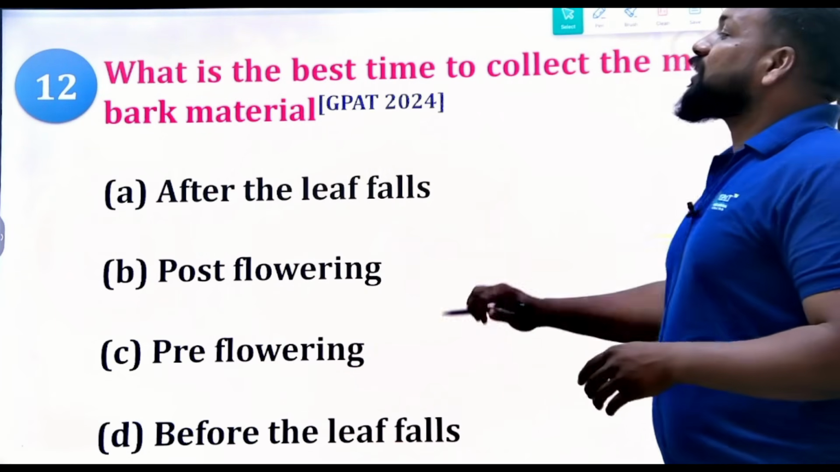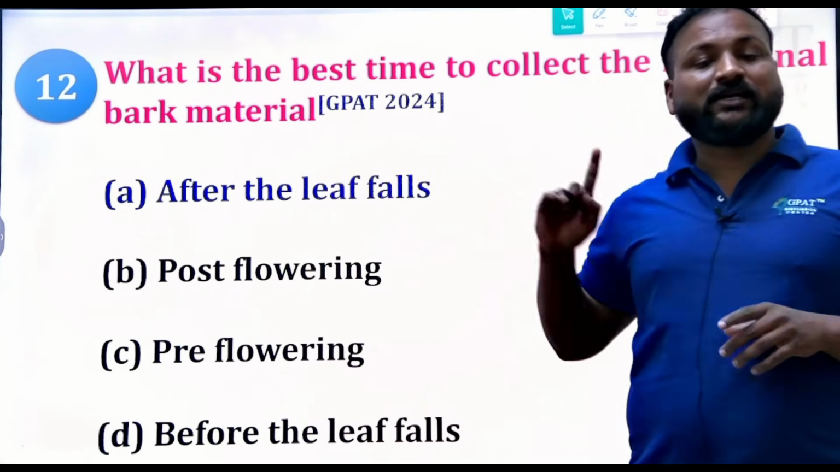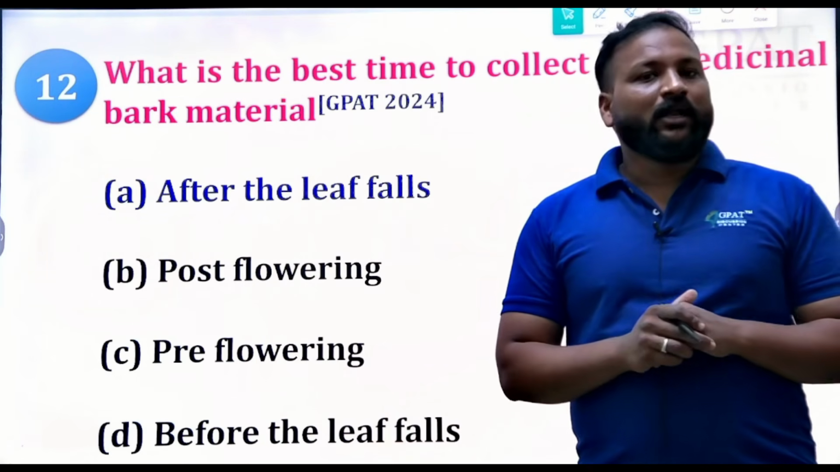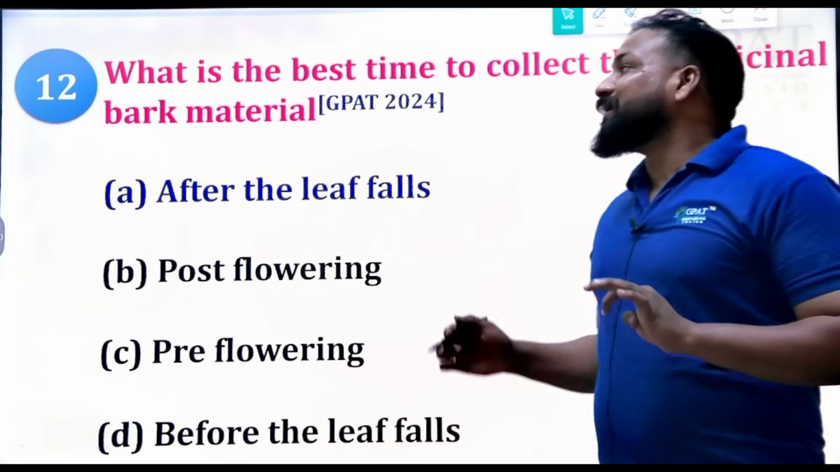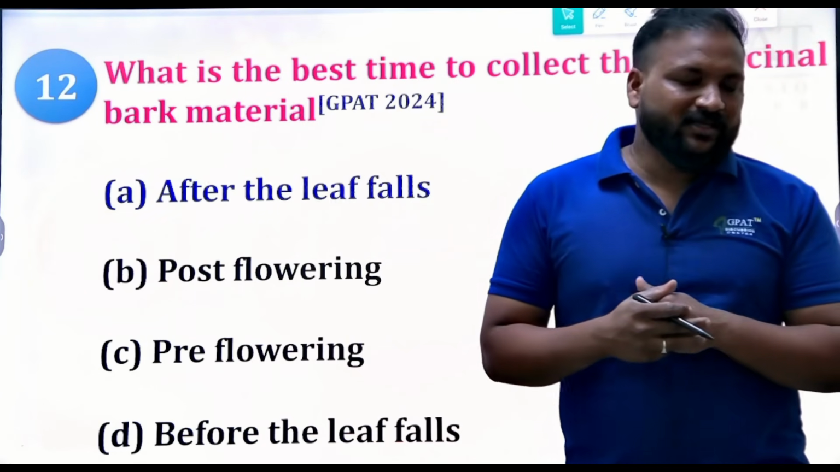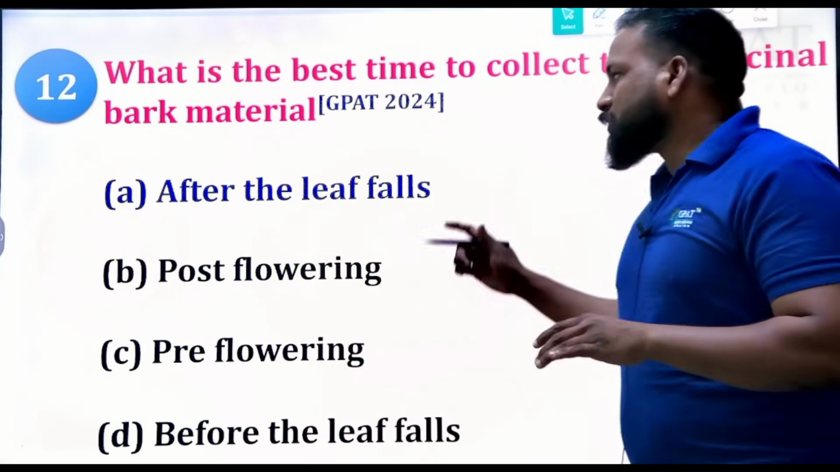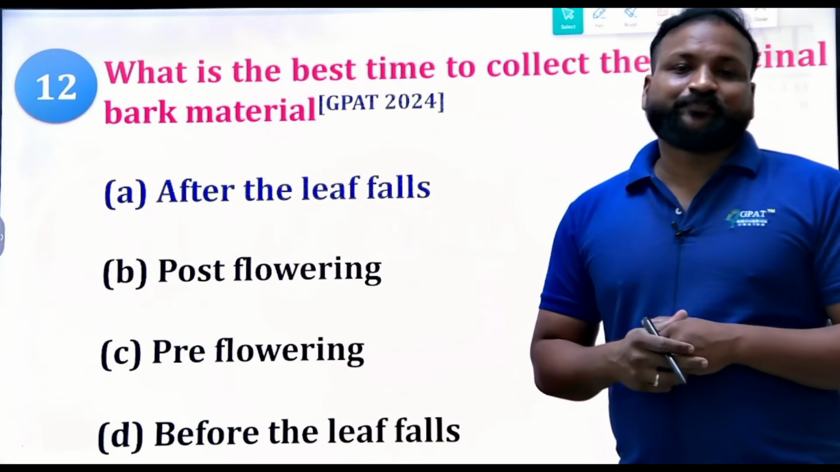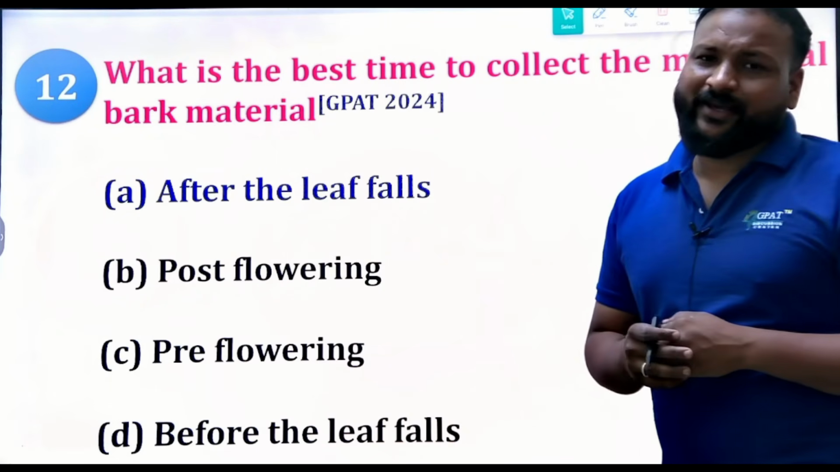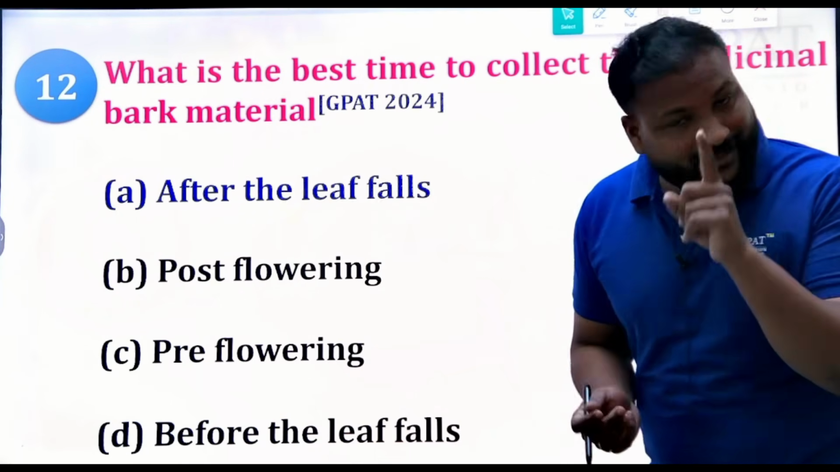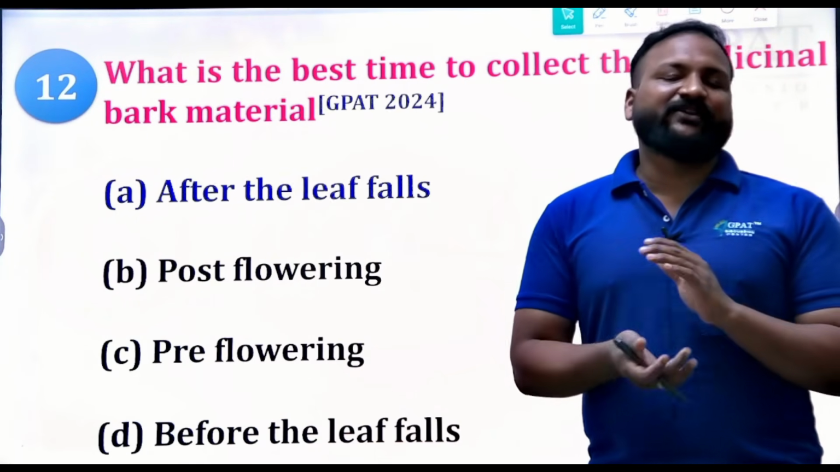But most of the barks are collected after the leaf fall. Why? Because at that time the barks are very easy to collect. Clear? After the leaf fall, most of the roots are also collected. There are many methods, such as the uprooting method and the peeling method. So try to remember the methods of peeling the barks, which is also very important.